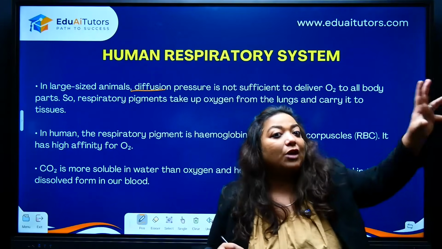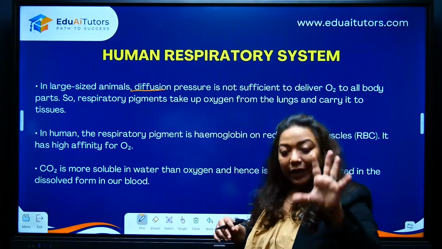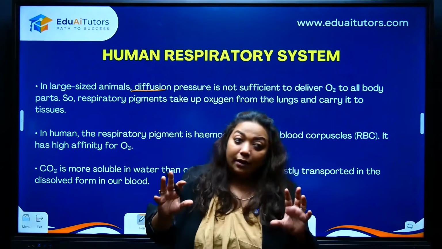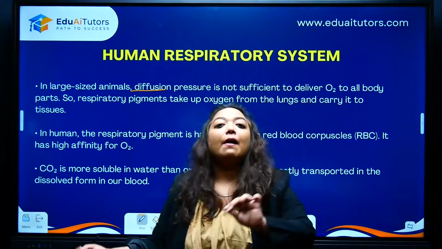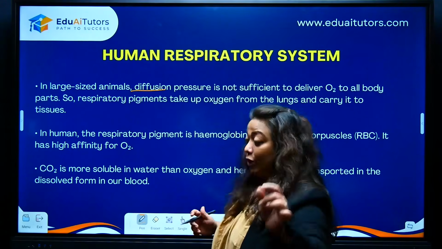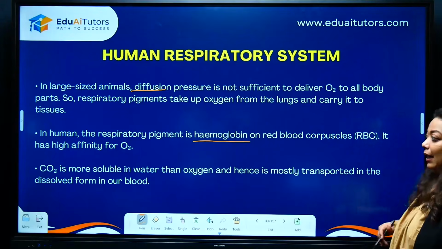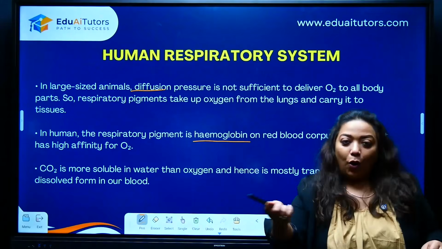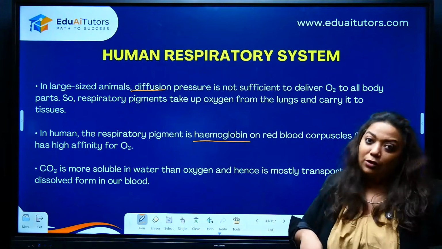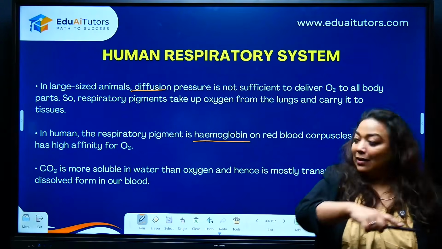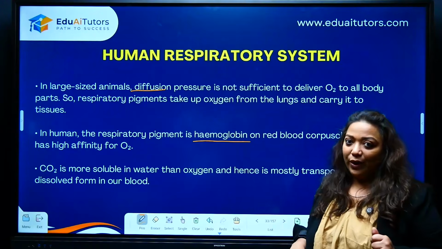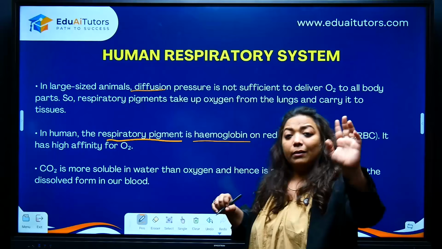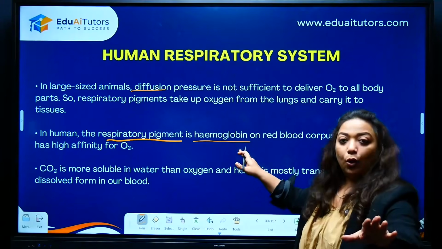Chlorophyll is that pigment which is trapping light. Similarly, you need somebody, imagine that there is a designated driver who is going to do pick up and drop. So that designated driver in your body happens to be hemoglobin. Hemoglobin is going to pick up oxygen from the lungs, give it to all the body parts. It is going to pick up carbon dioxide from the body parts and send it to the lungs. So that's what your hemoglobin is going to do. Okay. So this hemoglobin is what we call the respiratory pigment. Note this down. Respiratory pigment, hemoglobin.